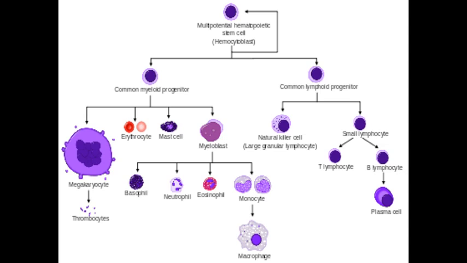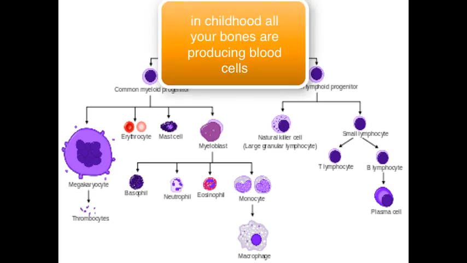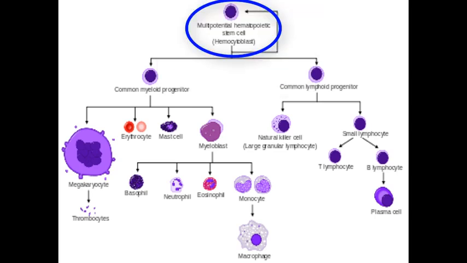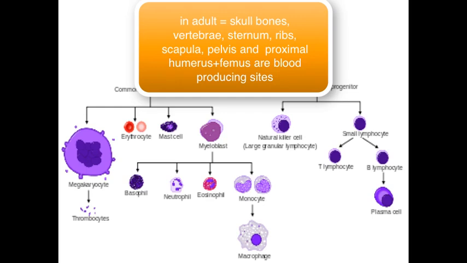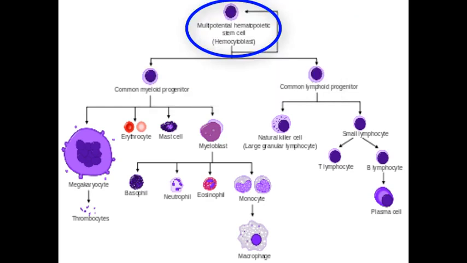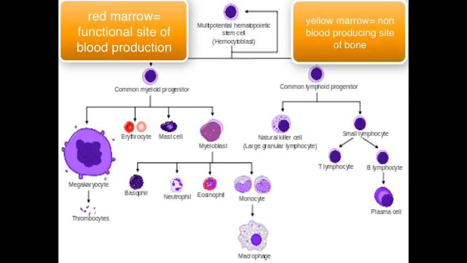When it comes to our blood cells, we have our hematopoietic stem cells, which are found in the red bone marrow in all of our bones in childhood. But when you're an adult, your skull bones, your vertebrae, your ribs, your sternum, your scapula, pelvis, and the proximal portions of your humerus and femurs are working, while the rest of your bones has converted into fat called yellow marrow.